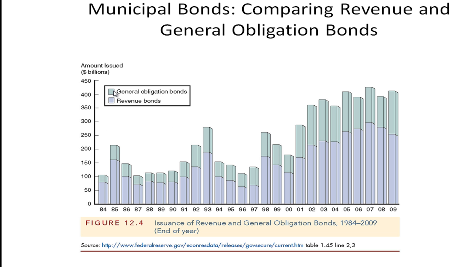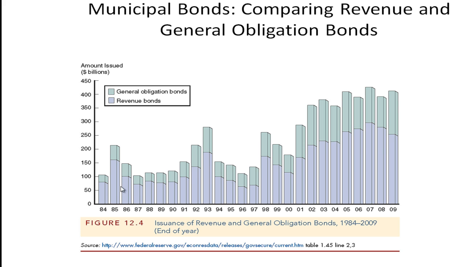It's a little bit hard to see these colors. I had to check the book to make sure I knew which was which. The top ones are the general obligation bonds. The bottom part here in blue, and this is sort of a greenish color. Somebody should have picked somewhat different colors when they created this graph. These are the revenue bonds down here.